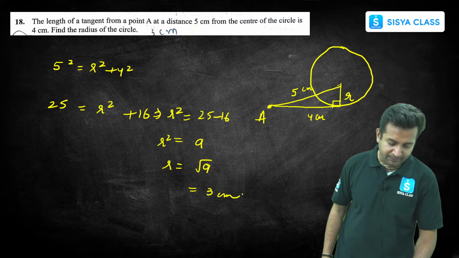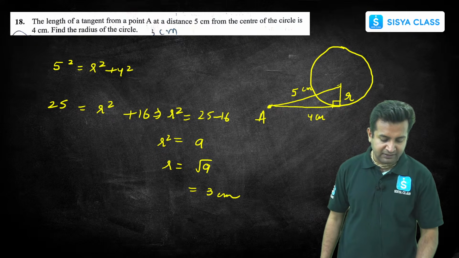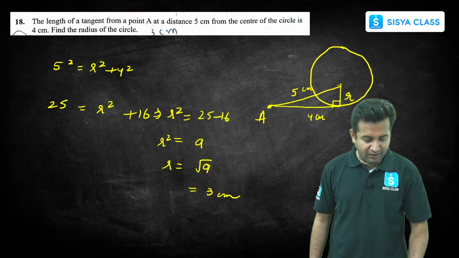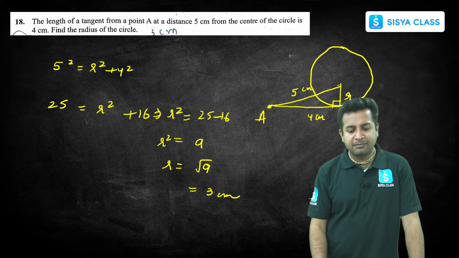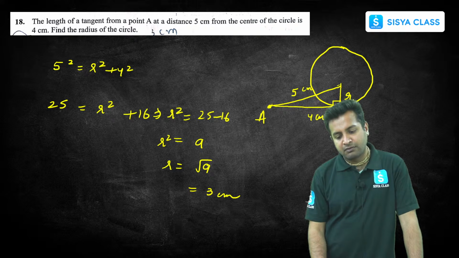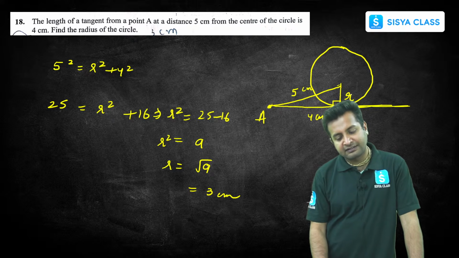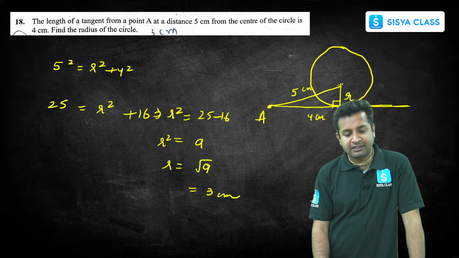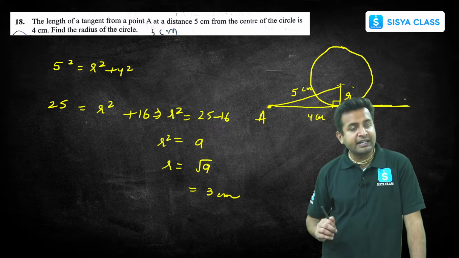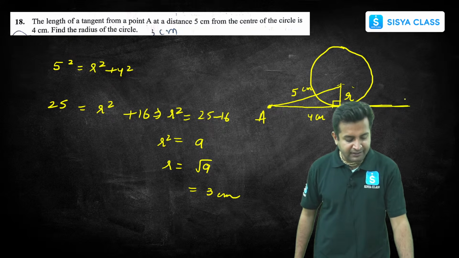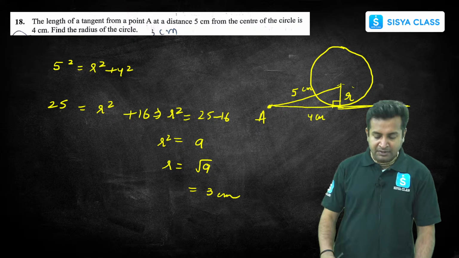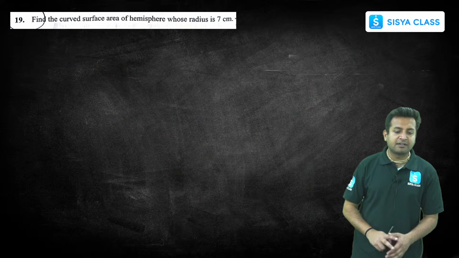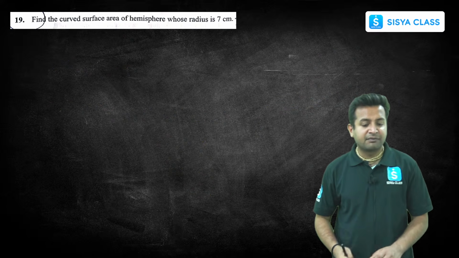Right? Clear? Anyone having any doubt in this question? Very simple. Okay. So again, see, these type of questions, let's suppose they can give you the tangent like this. If they wanted, they could have asked what is the area of the triangle also. Clear? Okay. Next question, if we proceed, the next question says find the curved surface area of a hemisphere with